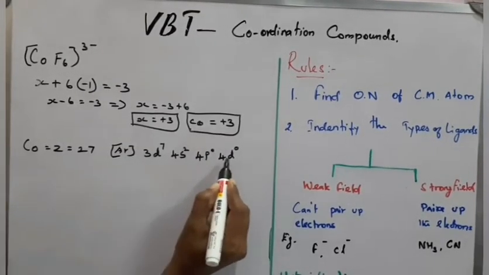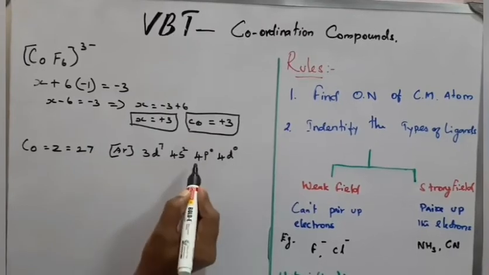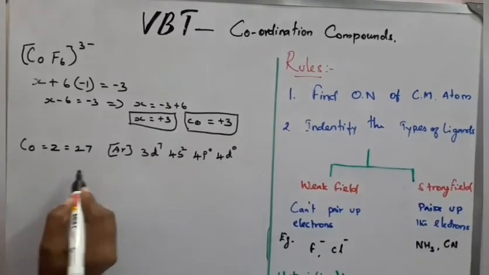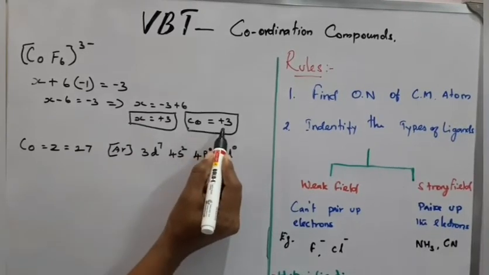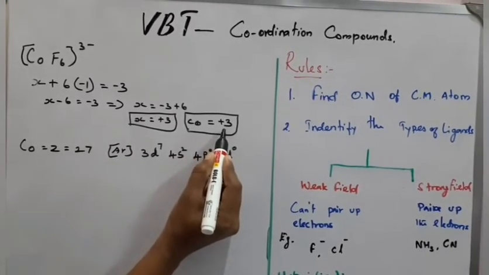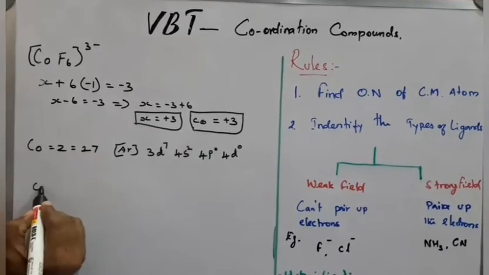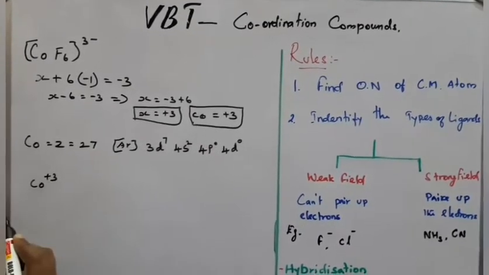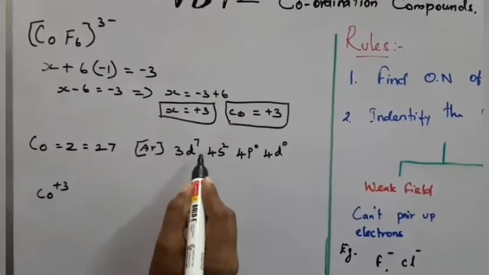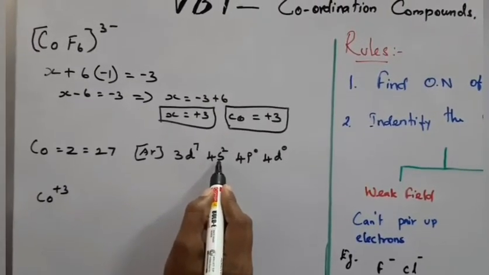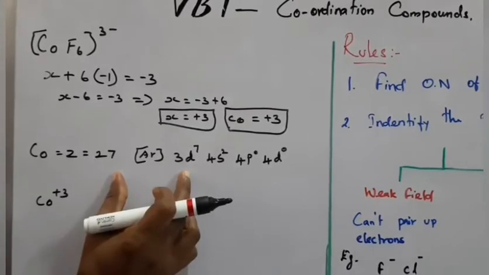In the p orbitals and d orbitals there are no electrons. Here cobalt exists in the plus 3 oxidation state, so we have to remove 3 electrons. That is the ground state electronic configuration.